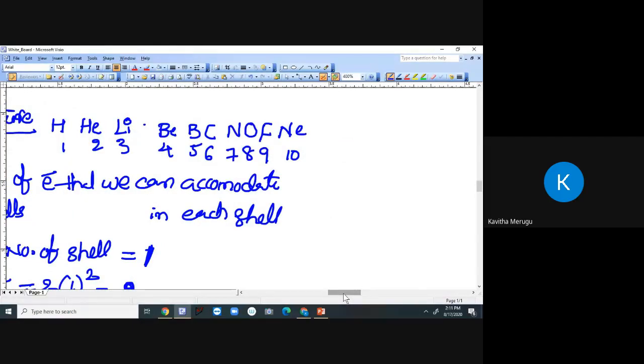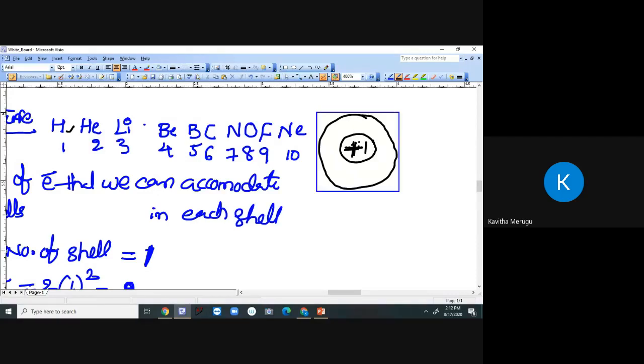Now I am considering hydrogen. Let us draw the atomic structure. Generally, at the center of the atom, what is present? It will be the positive charge, that is the proton. Since it has one proton, it will have one electron. So this is your proton. I have drawn only one shell. You know why?